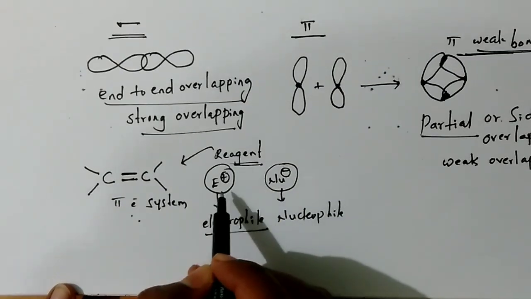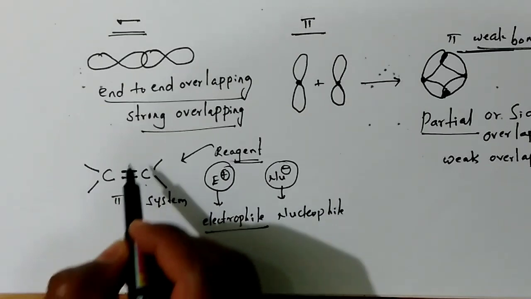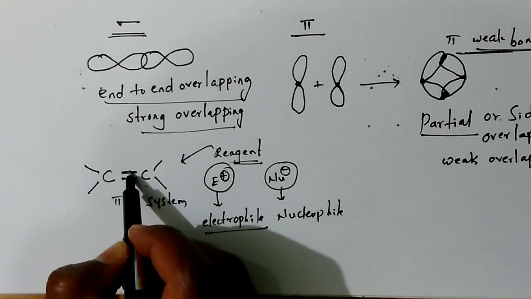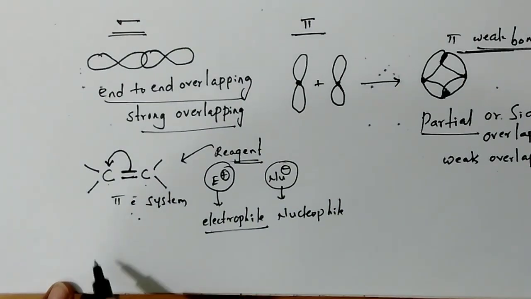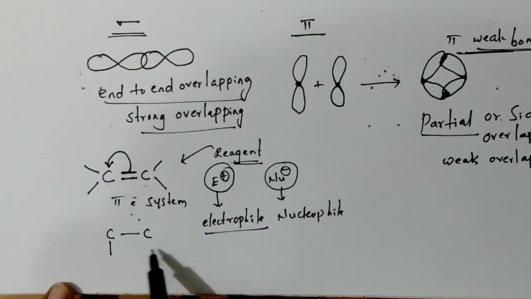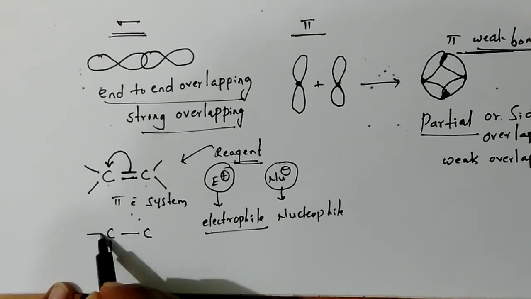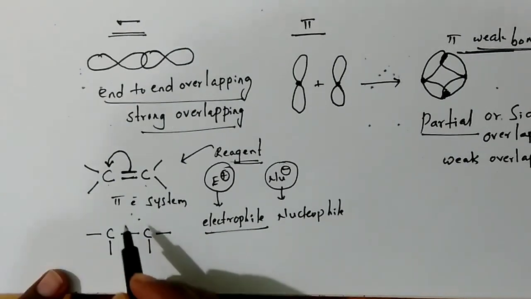I have added the reagent to this pi electron system, and these pi electrons shift onto this carbon. So, polarization takes place, which is nothing but the origin of charges.